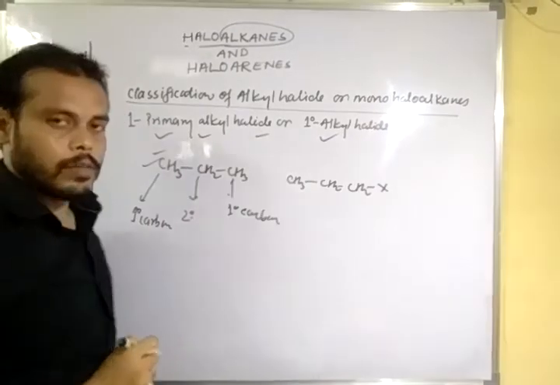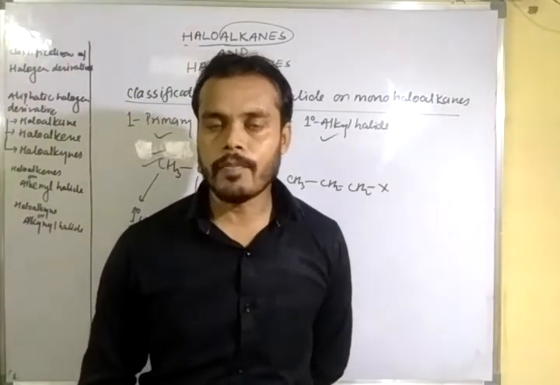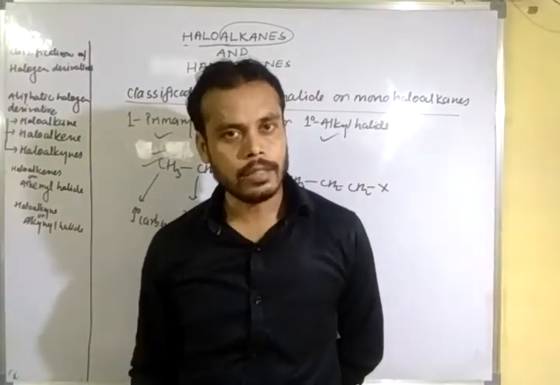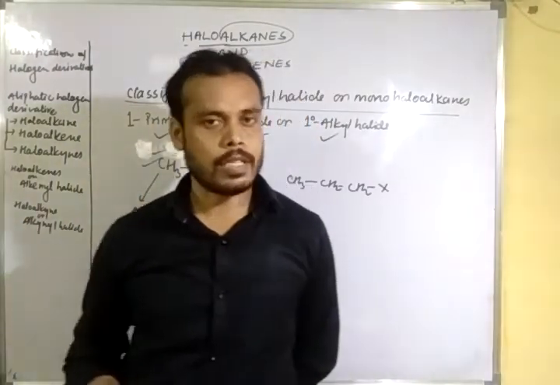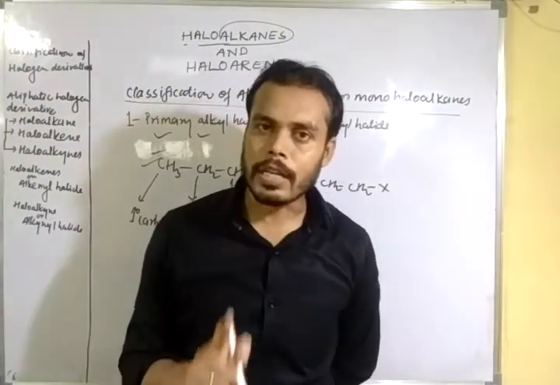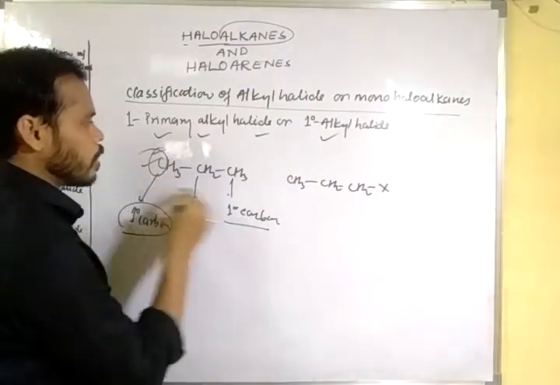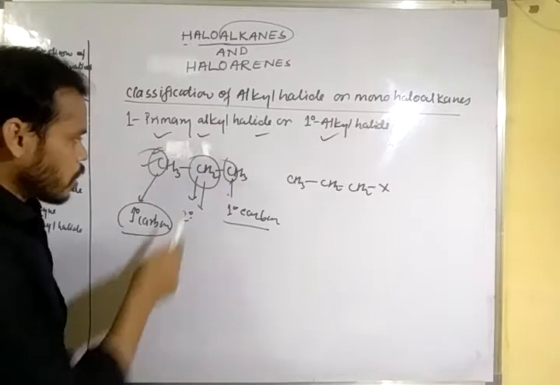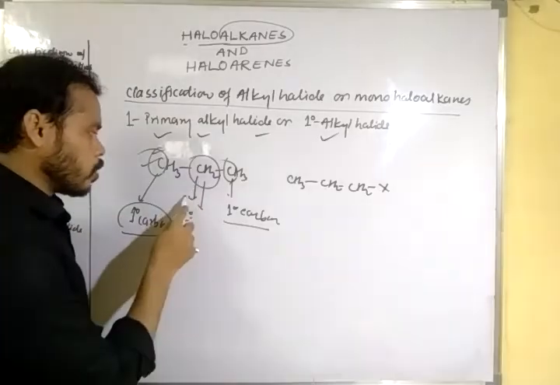Why is this called 1 degree carbon? You know very well. When one carbon atom is attached to one other carbon atom, it is called 1 degree carbon atom. When attached to two other carbon atoms, it is called 2 degree carbon atom. When attached to three other carbon atoms, it is called tertiary carbon atom. When attached to four other carbon atoms, it is called quaternary carbon atom. So here this carbon is 1 degree, this carbon is 1 degree, but this carbon is 2 degree in nature, because this carbon is attached with 2 carbon atoms. So it is called 2 degree carbon atom.